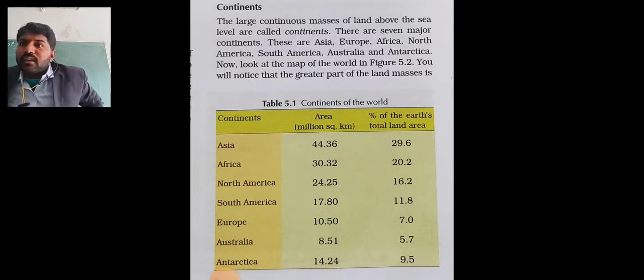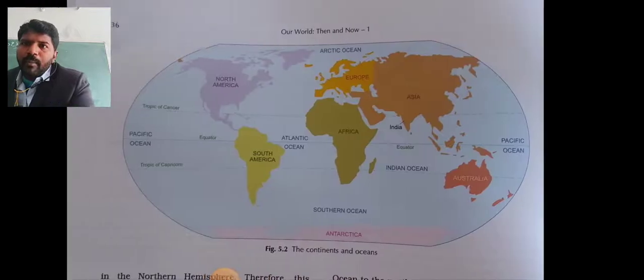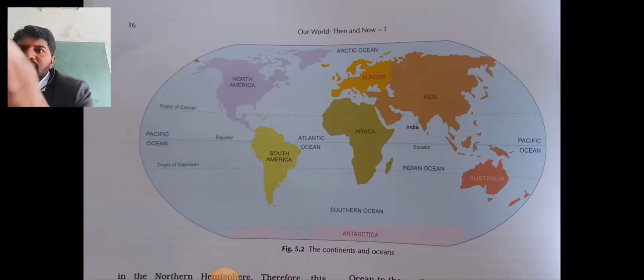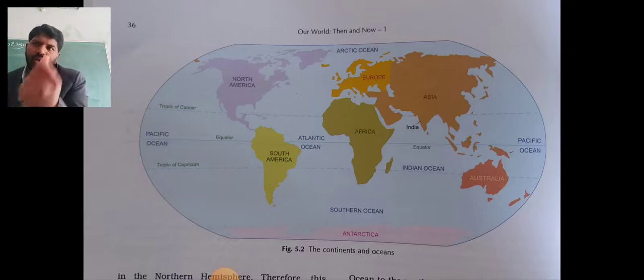The continuous masses of land, because India, China, you see the map. Europe, you see the Europe continent, there is a group of countries. The group of countries is called a continent.